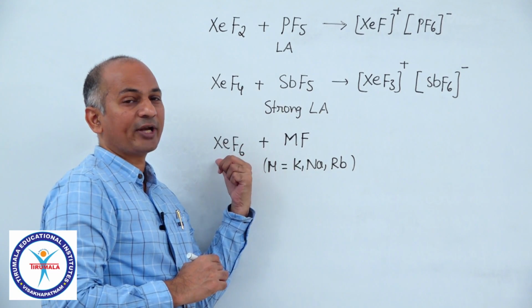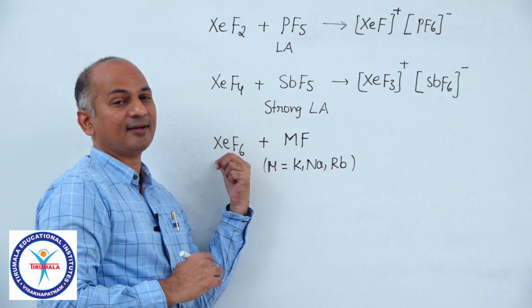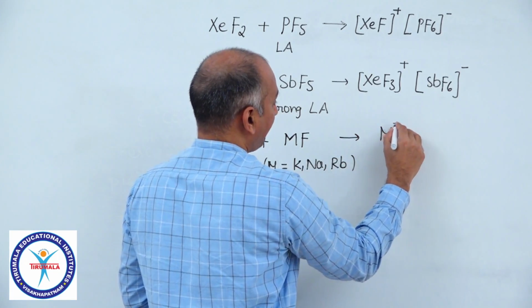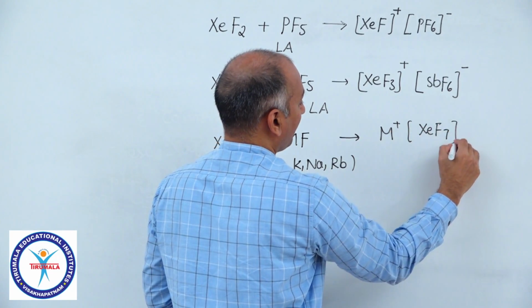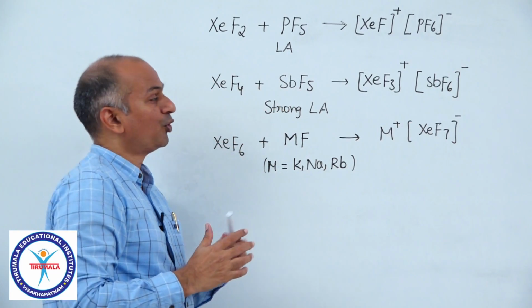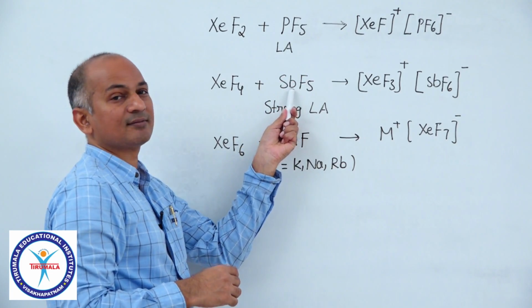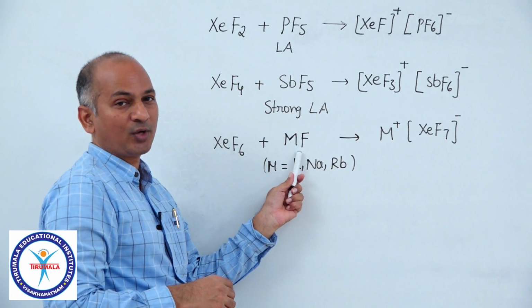Now this fluoride of xenon will act as a Lewis acid. Okay, and here the product is M plus XeF7 minus. So fluorides of xenon react with fluoride acceptors. These two are fluoride acceptors, and this is fluoride donor.